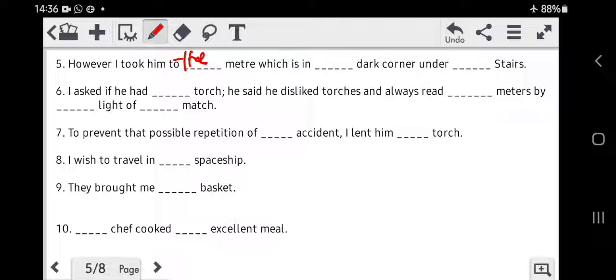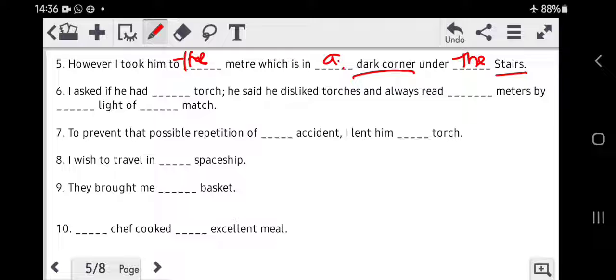However, I took him to the meter which is in a dark corner. Now we are talking about a dark corner, so we are not talking about any specific corner, okay. So the article a, which is in a dark corner under the stairs. Stairs are specific, therefore the stairs. However, I took him to the meter which is in a dark corner under the stairs.